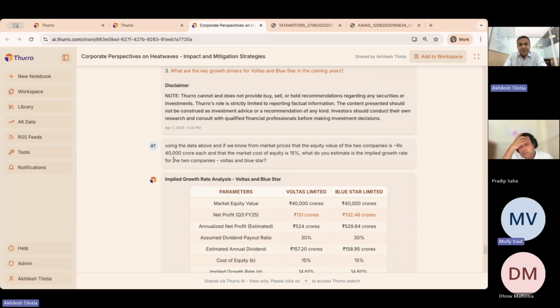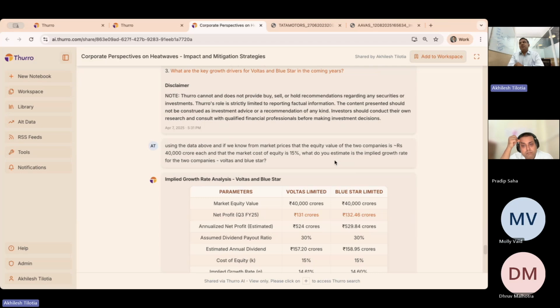We looked up the market cap then and said that, hey, what we find is that the equity value of these two companies is about 40,000 crores each. And our assumption is that the market cost of equity is about 15%. So then go back and calculate the implied growth rate. Right, so you're pushing the system into trying to think a lot more from what the market reality is, and you're bringing market reality to bear here.